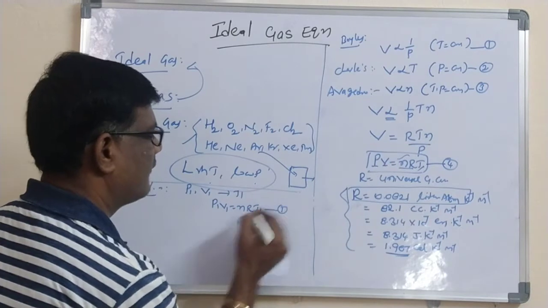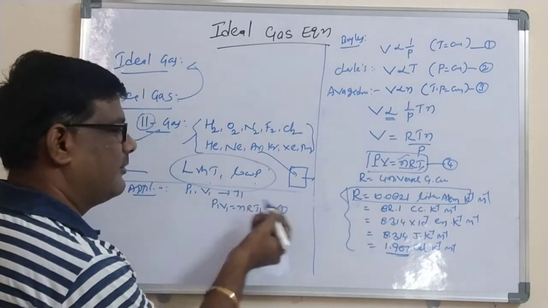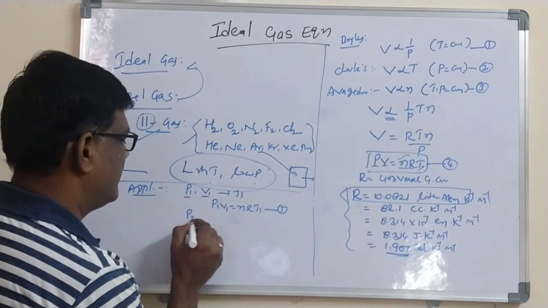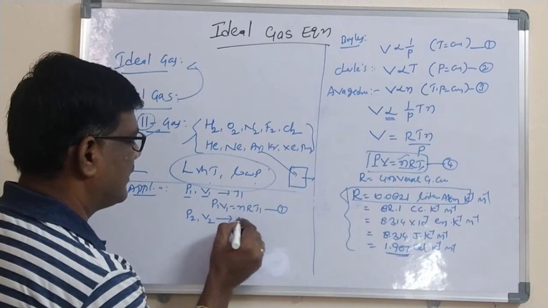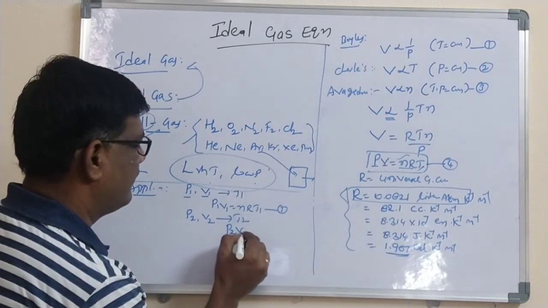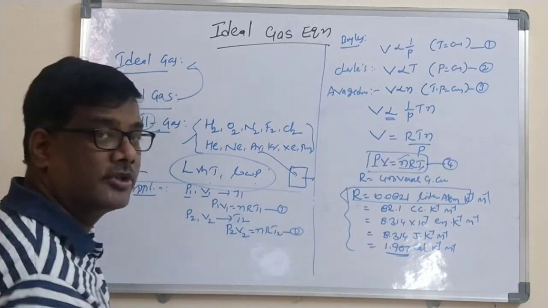Let us call this equation number 1. Now this gas is replaced with the same gas with pressure P2, volume V2 and temperature T2, that is, different from the initial pressure and volume. According to the ideal gas equation, we write P2 V2 is equal to nR T2. Let us call this equation number 2.